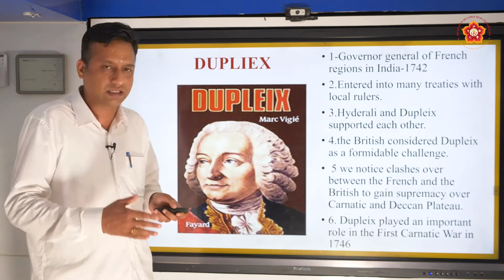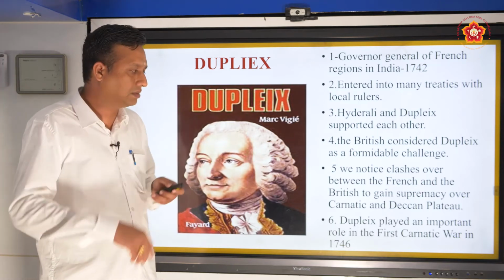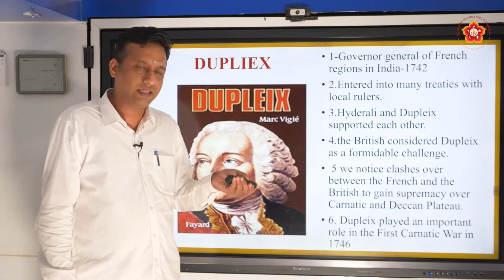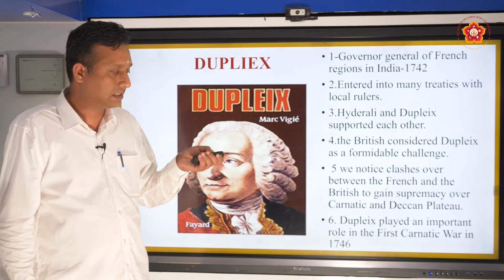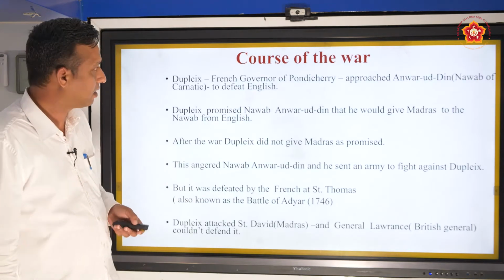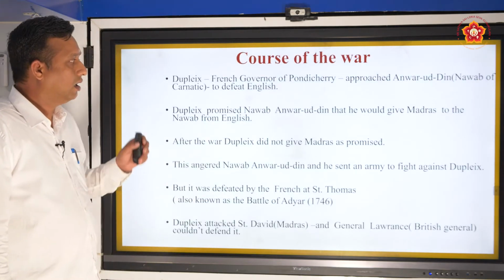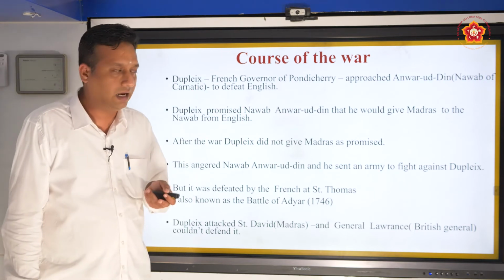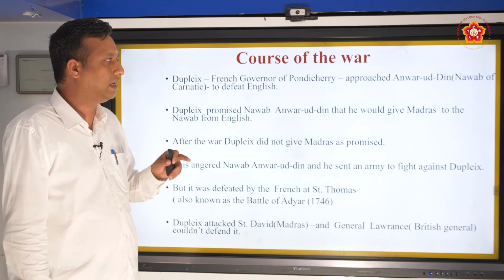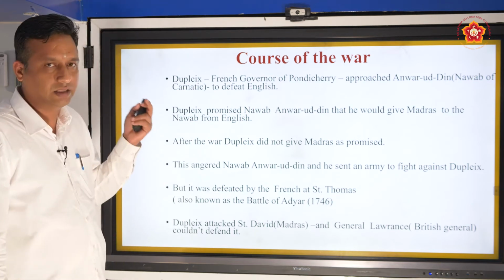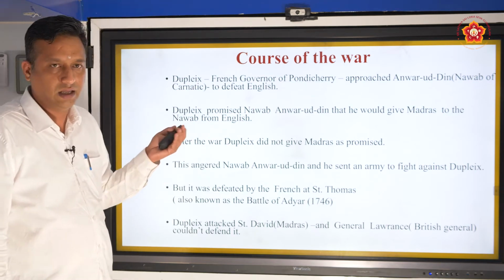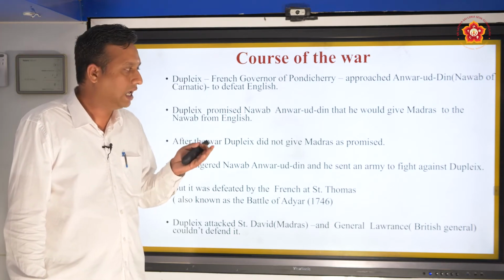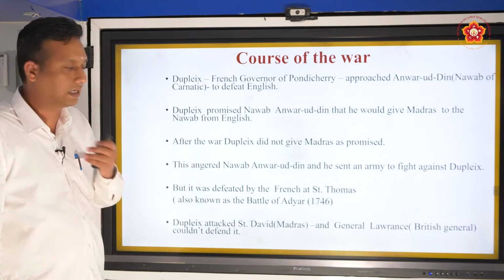Deccan Plateau means Maharashtra, Karnataka, all this comes under Deccan Plateau. And Dupleix played a very important role in the first Carnatic War, which took place in the year 1746. Now, this situation, as you know, Dostali and Anwaruddin. Anwaruddin is appointed as the Nawab of Carnatic by the Nizam of Hyderabad, because Chanda Sahib, who is the son-in-law of Dostali, has been arrested by the Marathas.